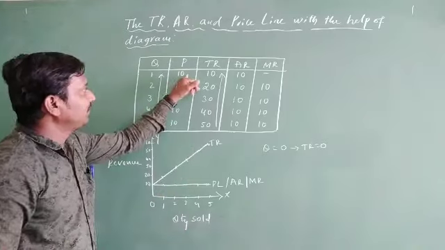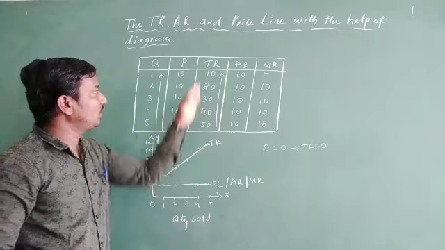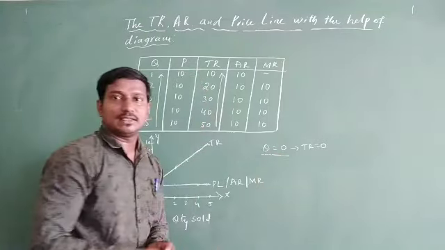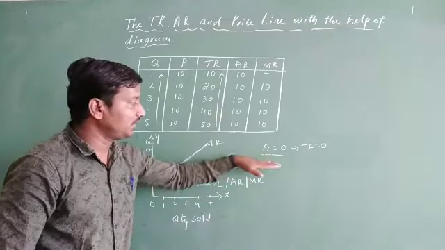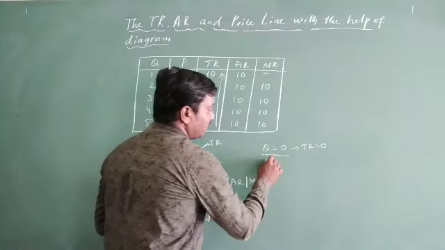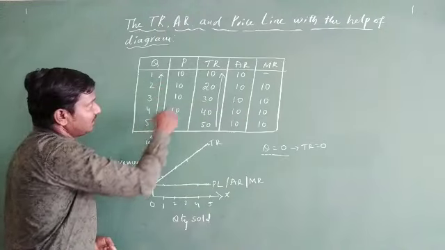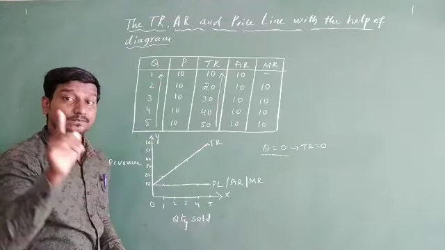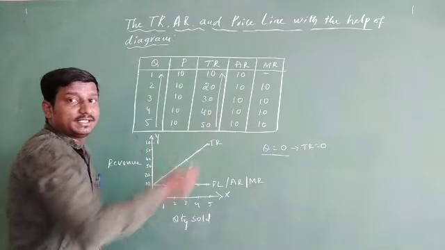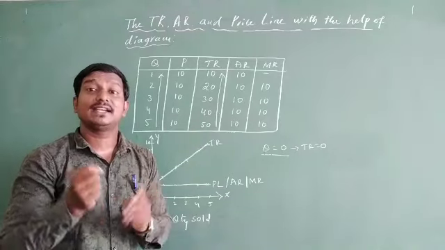Even if output is 0 or 1 or infinity, never mind, the price will be the same. That is what is already assumed. It is 10 rupees. So the total revenue depends on the quantity level. If the quantity level becomes 0, the total revenue becomes 0. Right? If quantity increases, total revenue increases, and that is what we are seeing here. As the quantity level increases, total revenue is also increasing, but it is moving upward from left to right in a straight line.